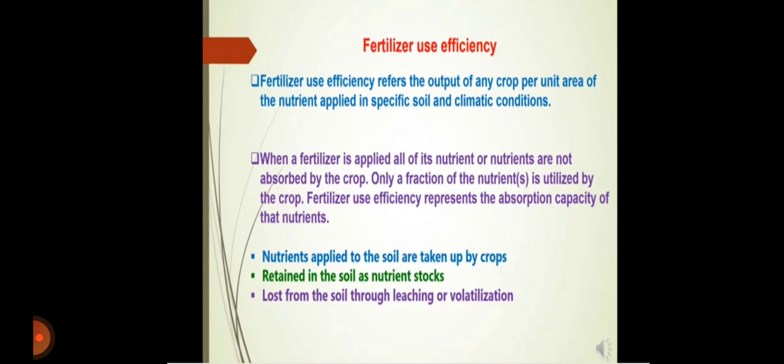The nutrients applied to the soil are taken up by the crops. The second factor is retention in the soil as a nutrient stock, and the third is the loss from the soil through leaching and volatilization. These are the distribution of nutrient content in that soil.